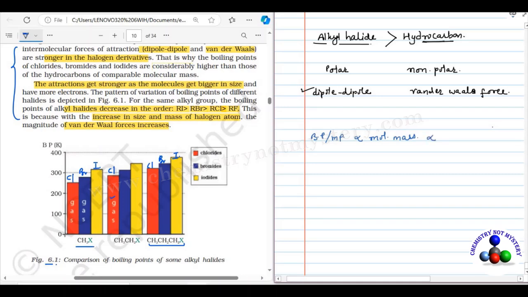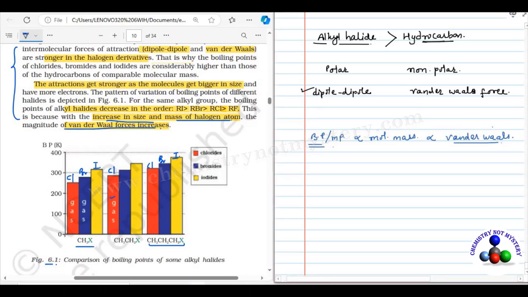If the molecule has a higher molecular mass, it will have more van der Waals force of attraction. So that's how you can say bigger molecules have higher van der Waals force of attraction. That's why they will have a higher melting point or boiling point. That's why it is written here: with increase in size and mass of the halogen atom, the magnitude of van der Waals force of attraction increases.